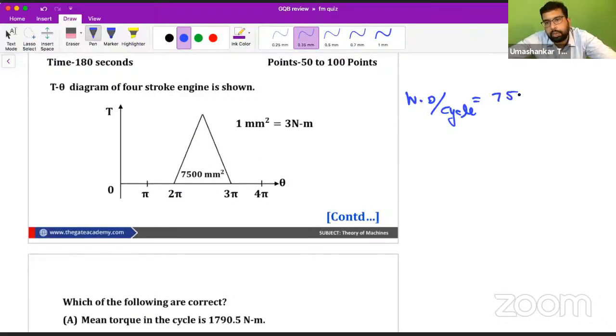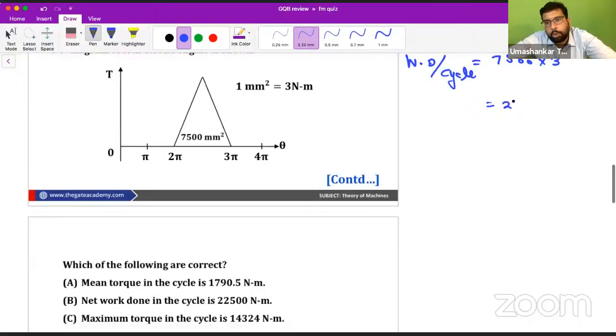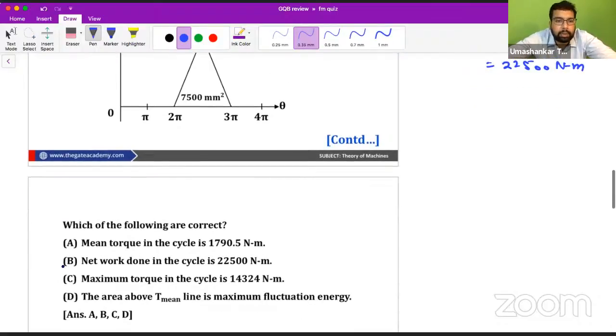So this is 7,500 mm square. We need to convert it into Newton meters, so we are having 22,500 Newton meters work done per cycle. So the second option, B, is correct.